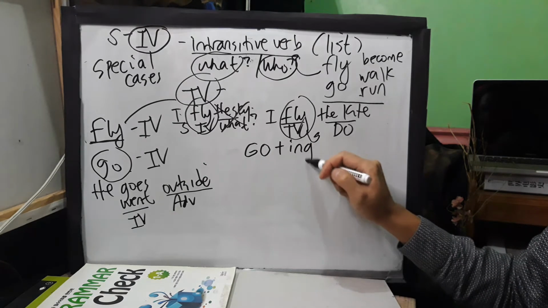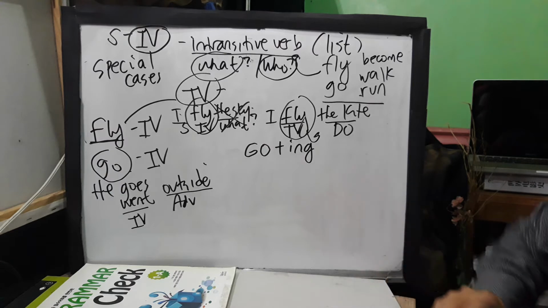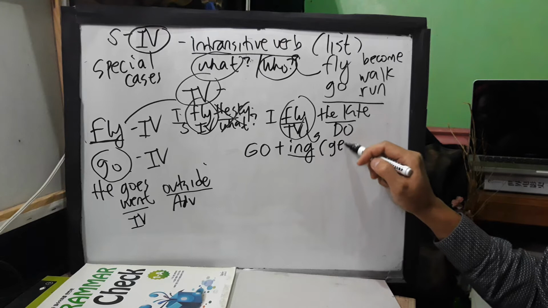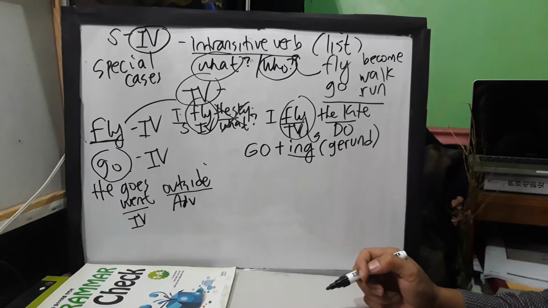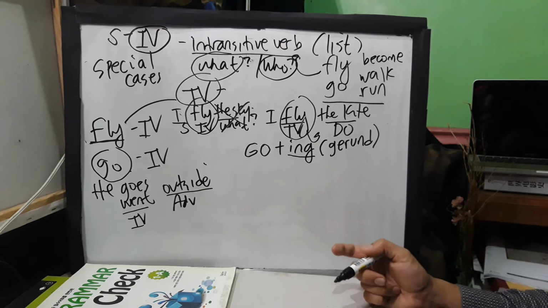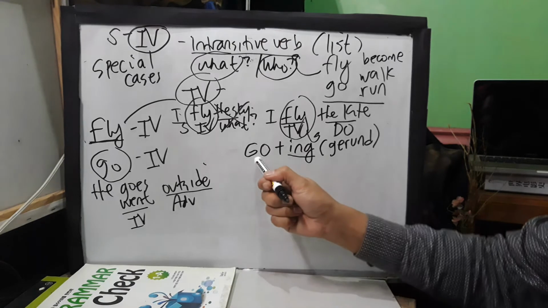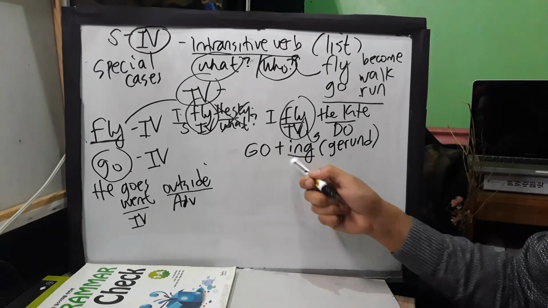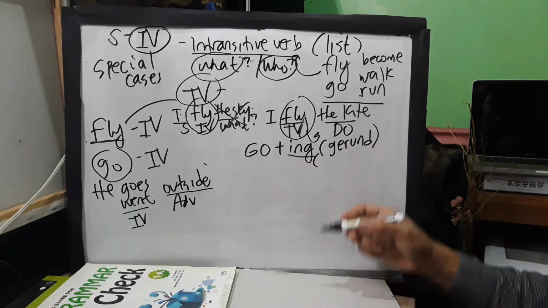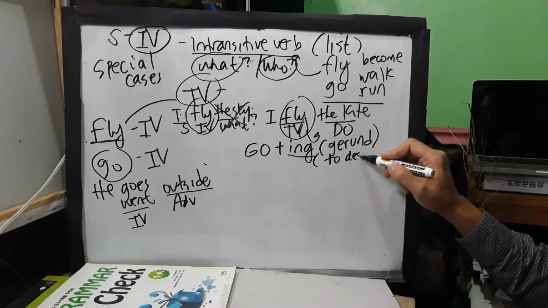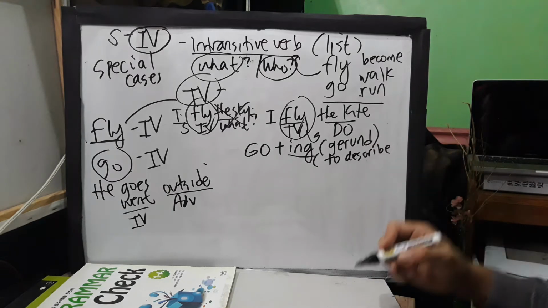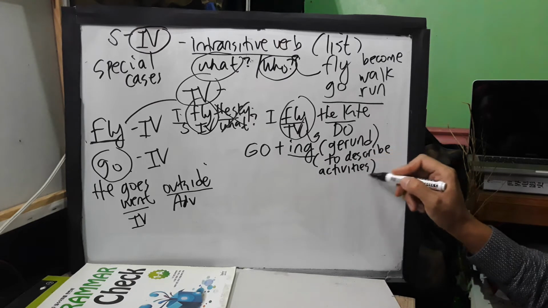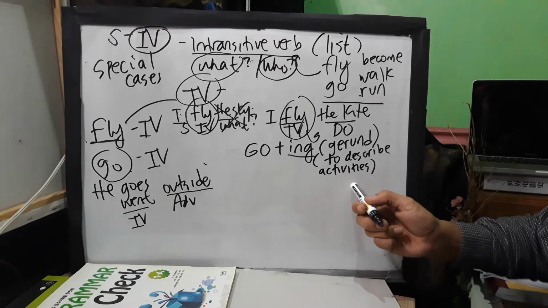Yes, and that is in the form of a special case in which you can use go plus ing. Checking it again on Google, when you talk about go plus ing, it says there that the ing is a G1. Yes, and in this case, the go plus ing pattern always talks about, or describes, activities or leisure activities.